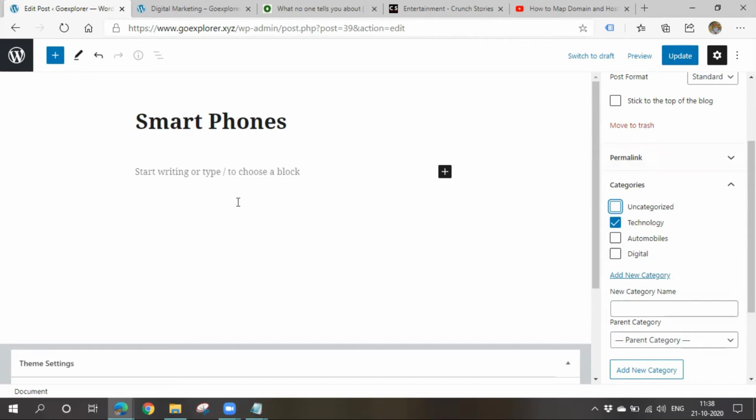I'll choose this technology category and click on update. You can display the same post in multiple categories also. You should check them all. In whichever categories you want to display your post, you have to check all of them. If you want to display your post only in one category, you have to choose that one only. I'll click on update, right?